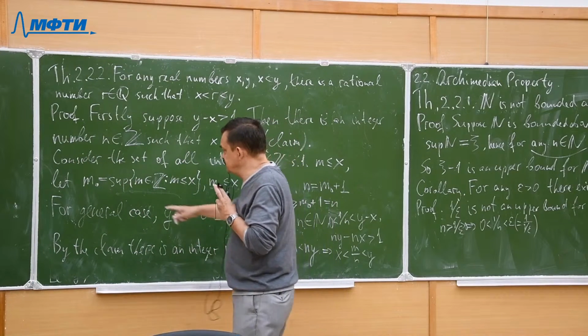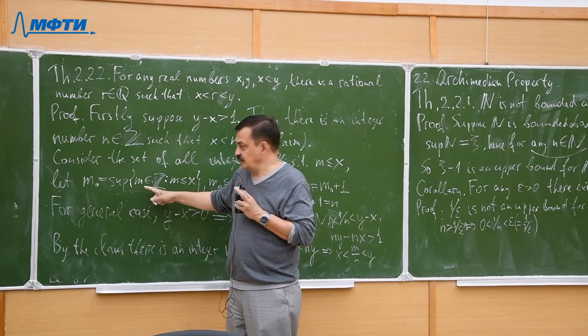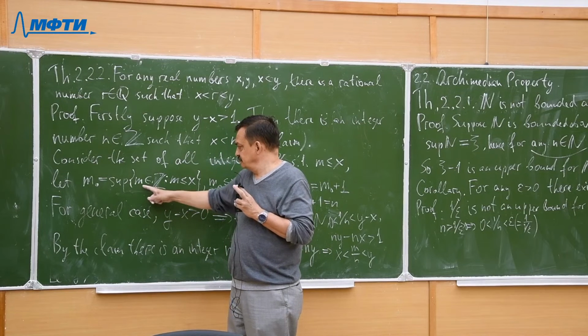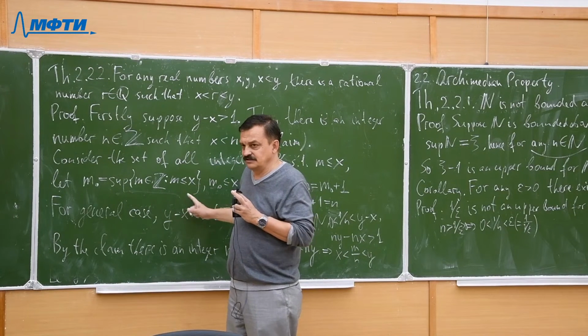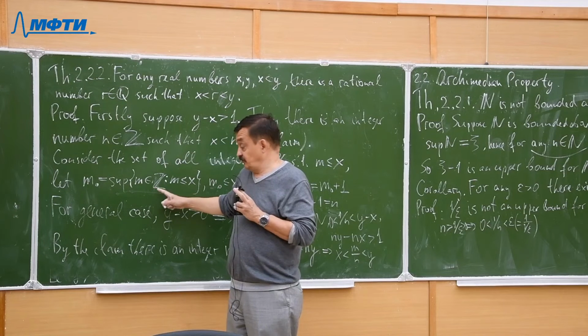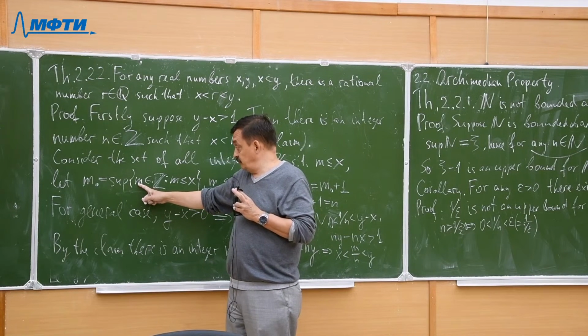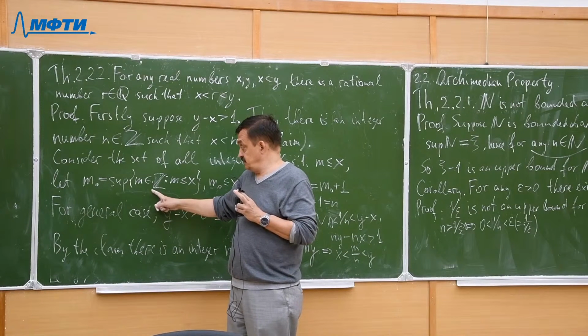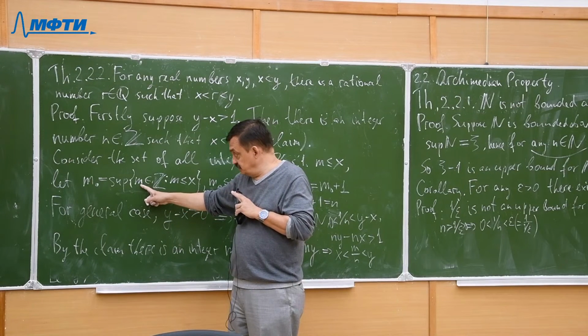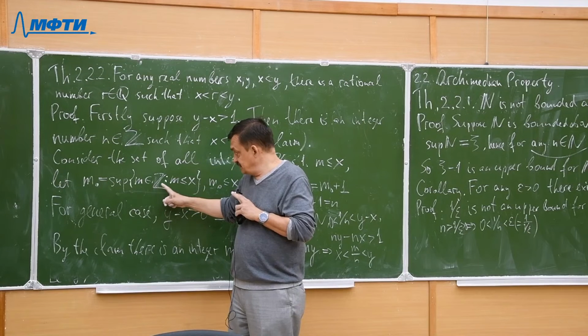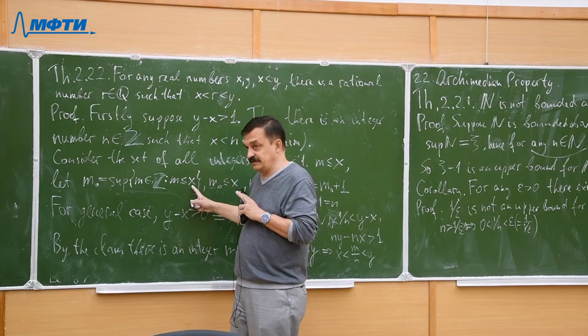Now, here you see there is a concrete set. This is not the set of all integers. Here we are talking about a particular set of integers. The set of integers m such that m less or equal than a given x.